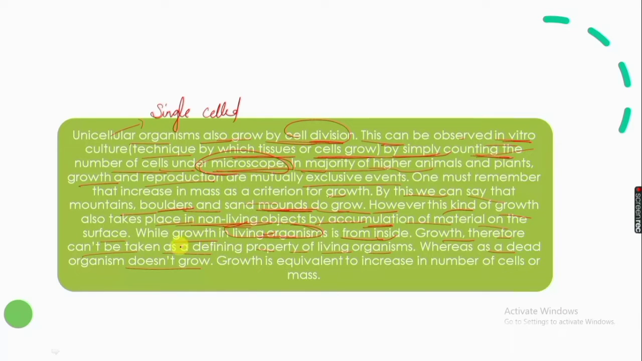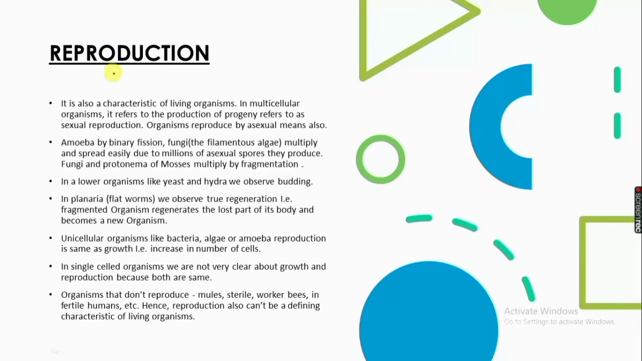Growth is equivalent to increase in mass of cells or number of cells. Reproduction. It is also a characteristic of living organisms. In multicellular organisms, it refers to the production of progeny, referred to as sexual reproduction. Organisms reproduce by asexual means also. There are two types of reproduction. One is asexual and another one is sexual, right?